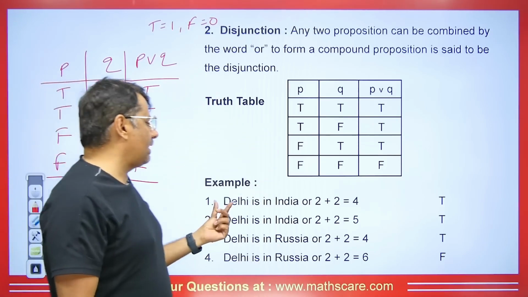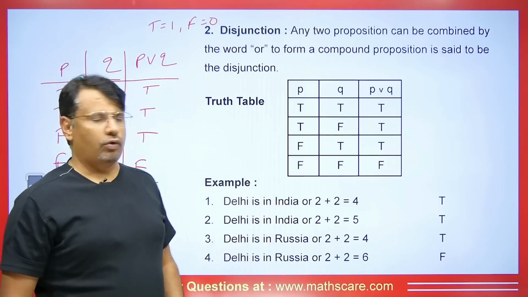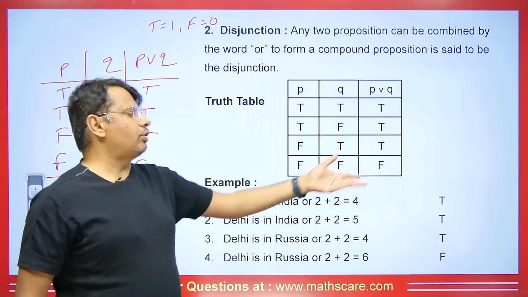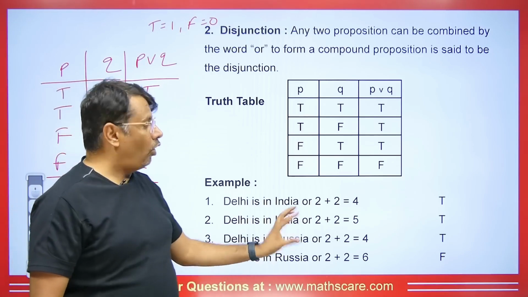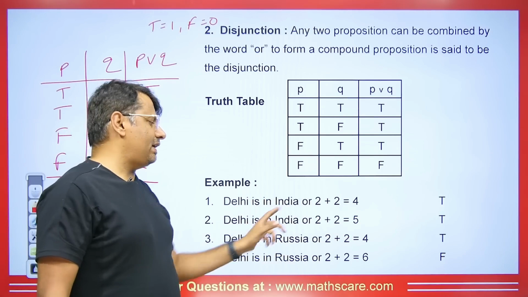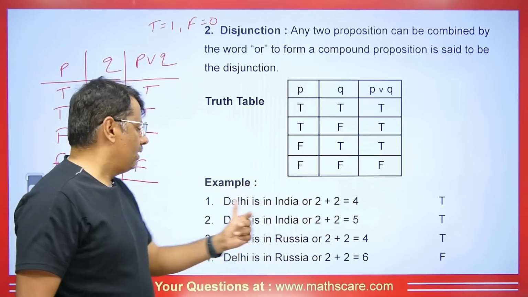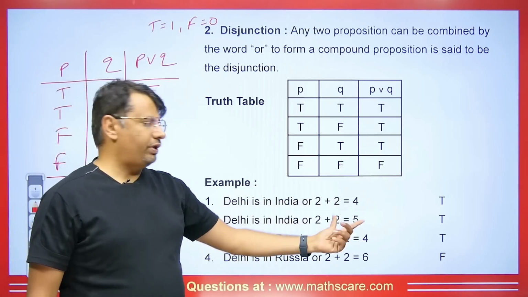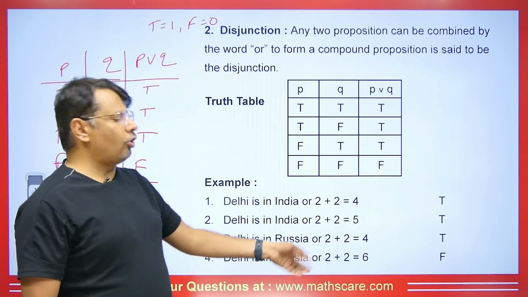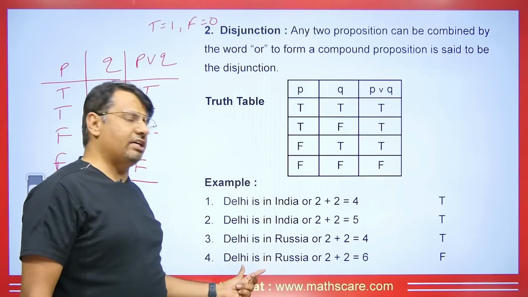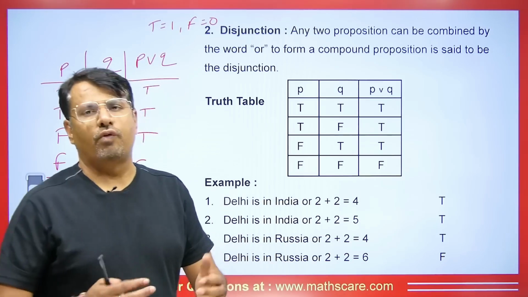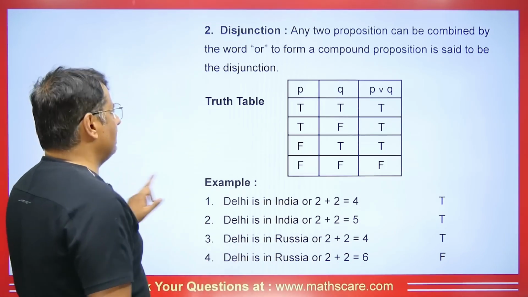Now if it is said that Delhi is in India and 2 plus 2 is equal to 4. So if one statement out of these two is true, then this will be true, right? But students, here both statements are true, so this will be true. Here it is saying that Delhi is in India or 2 plus 2 is equal to 5. So one statement out of these two is correct, so this will be true, right? Delhi is in Russia or 2 plus 2 is equal to 4. This is correct, so our total statement will be what? Correct. Delhi is in Russia or 2 plus 2 is equal to 6. Okay, now this is an incorrect statement and here this is also an incorrect statement. What do we get in total? Incorrect, it means false statement, right? So we can easily understand it like this.